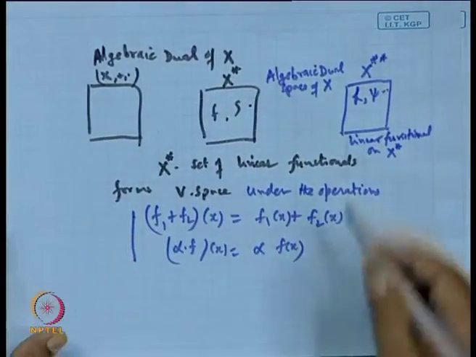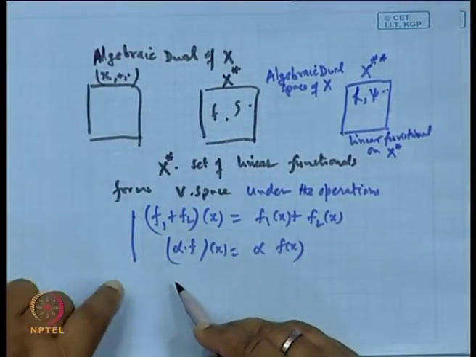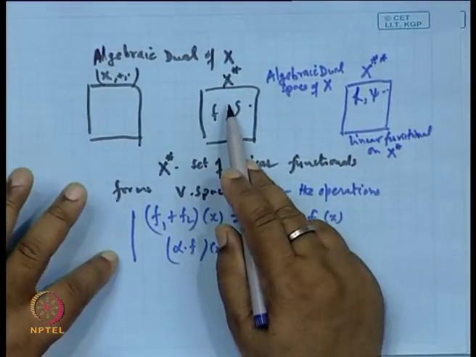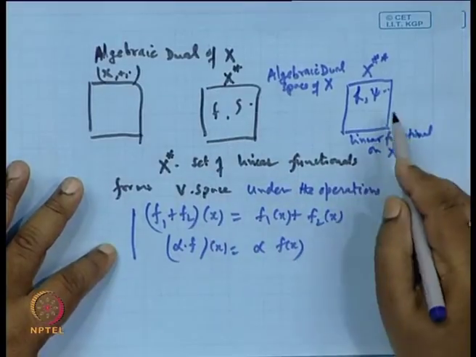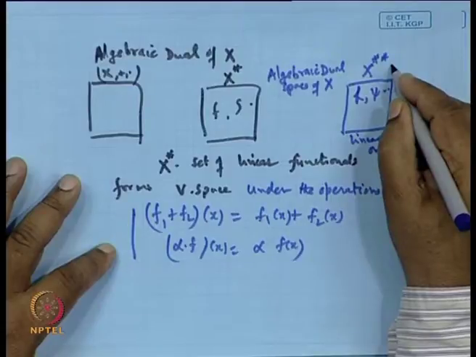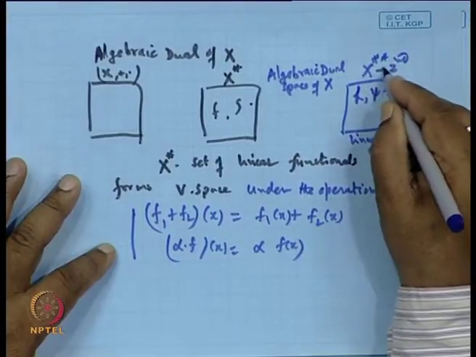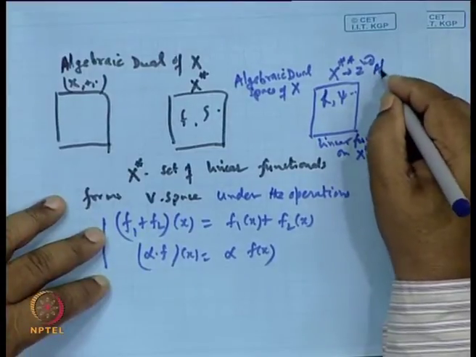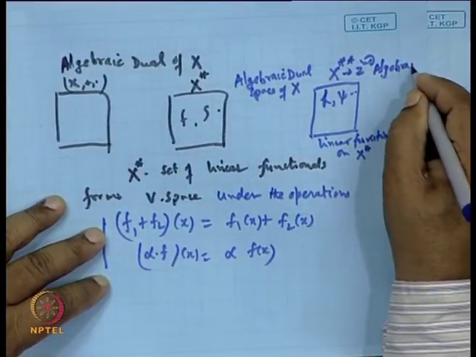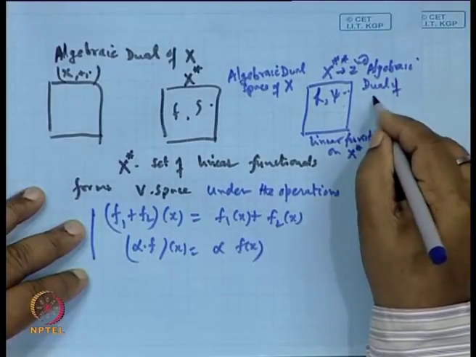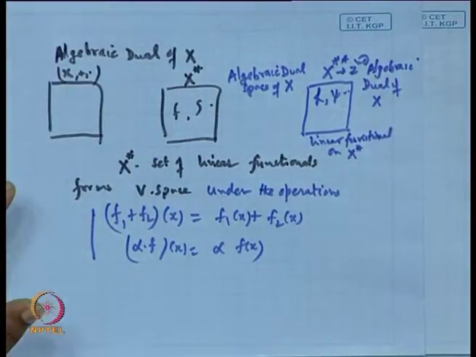And again, in a similar way, we can show that this class of all linear functionals defined on X star again forms a vector space. So, this is also a vector space, and we call it the second algebraic dual of X. Clear?